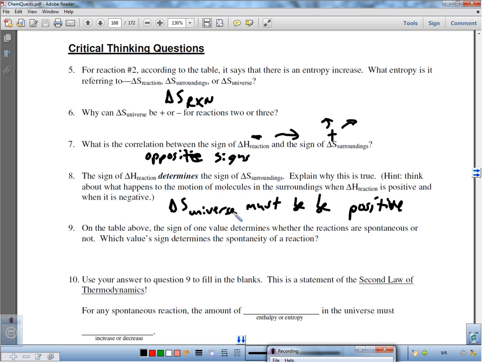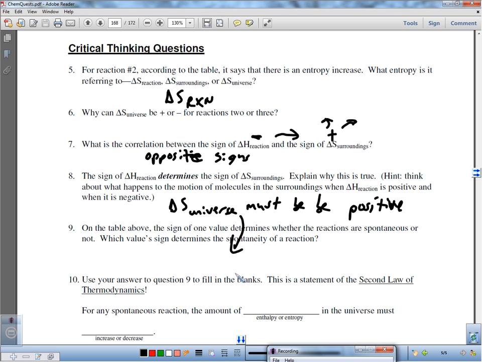It depends on delta S of the surroundings and delta S of the reaction if it's going to be spontaneous.